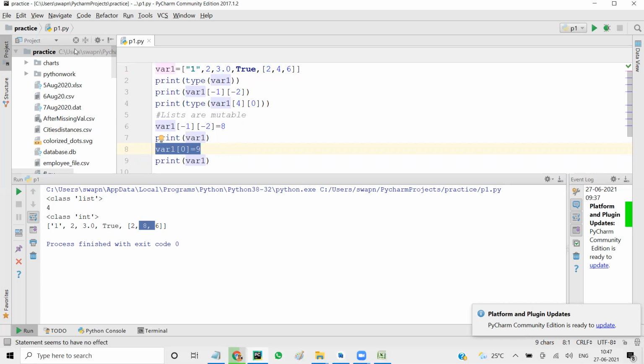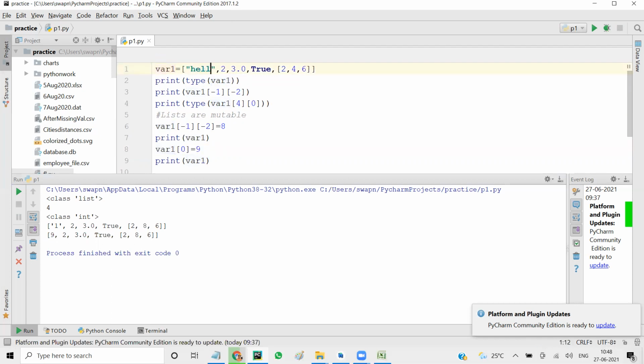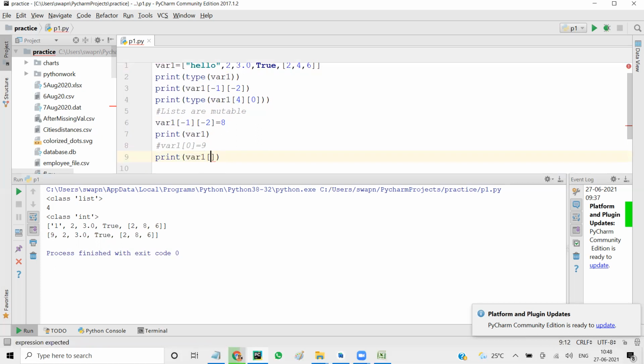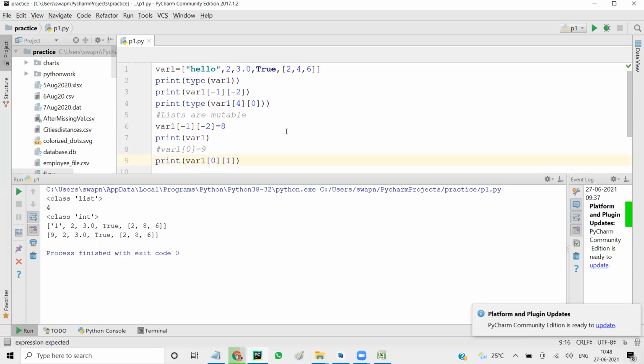It will work, the reason being we are changing the value inside the list only. We are changing the complete value of the list. I cannot change the string itself. See here, let's say if we had hello, and if we print var1, let me comment this first. When I say var1 of 0 and I put 1, I'm accessing the string, and of that string I want to access the first value. So we get E here.